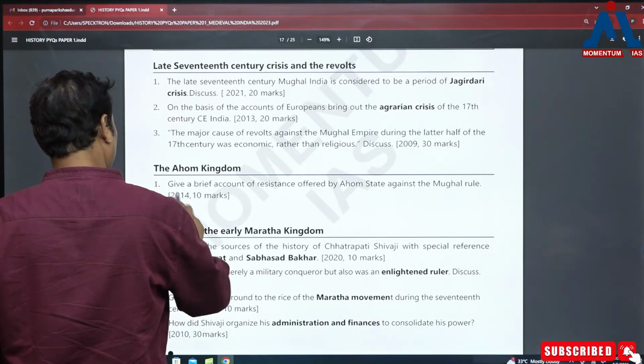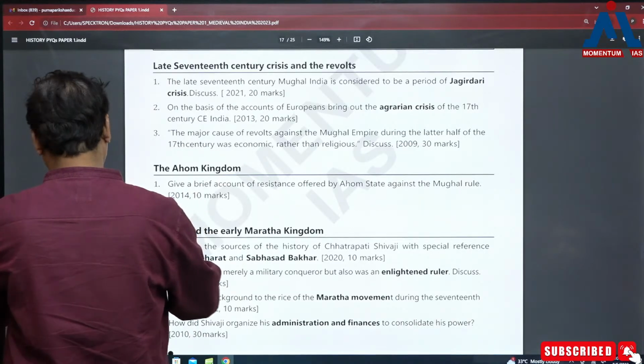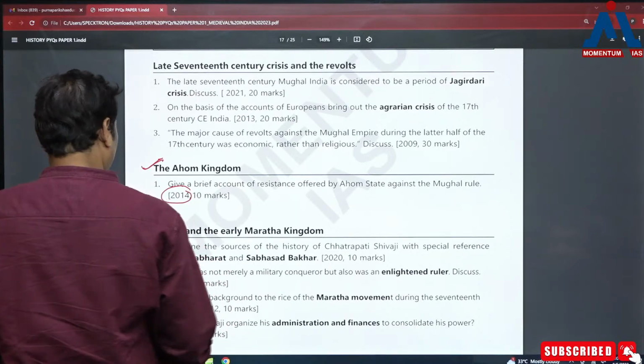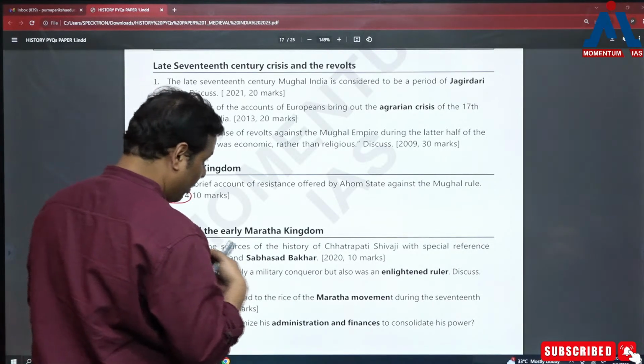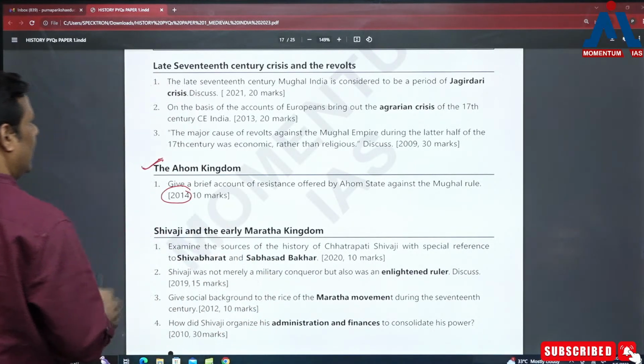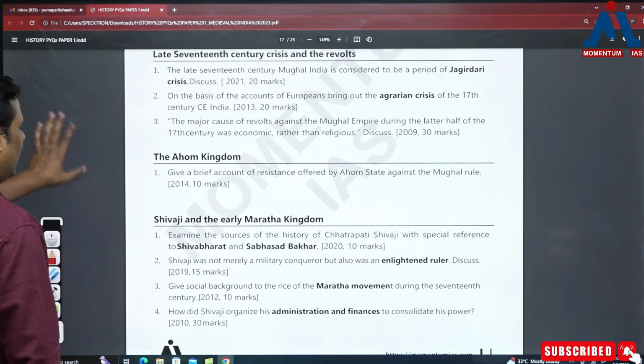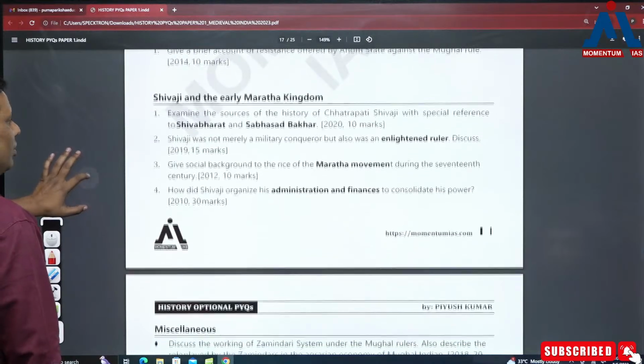The Ahom kingdom, so far it has been asked only in 2014, but that does not mean the questions are not going to come. Though not many questions have been asked, still I can say it is important and you should prepare this particular topic well. That's what I'll say. Then I told you Shivaji. Of course Shivaji is important.